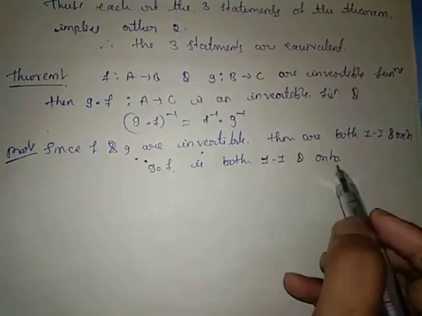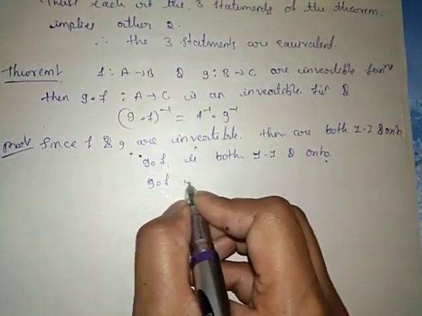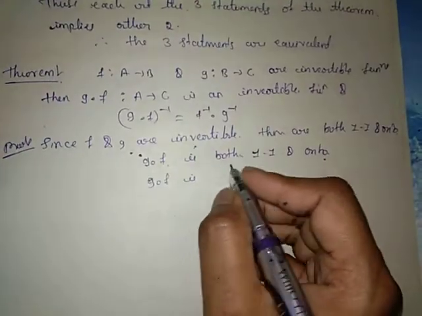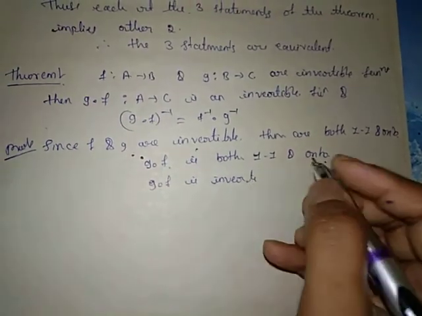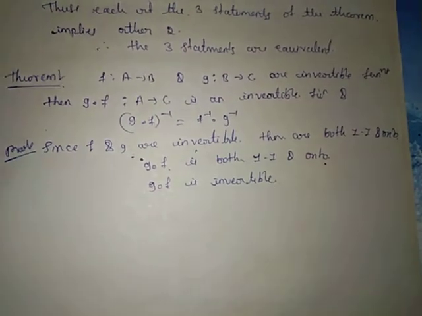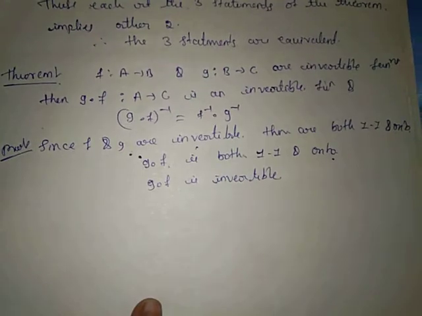If G dot F is 1-1 and onto, then G dot F is invertible.